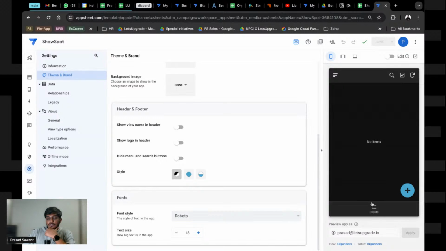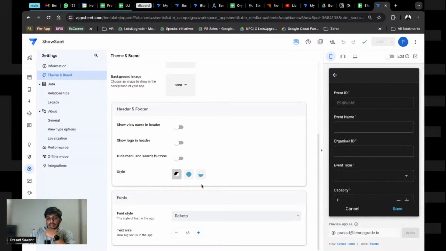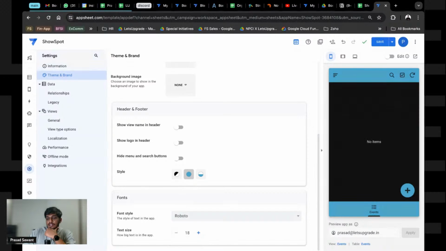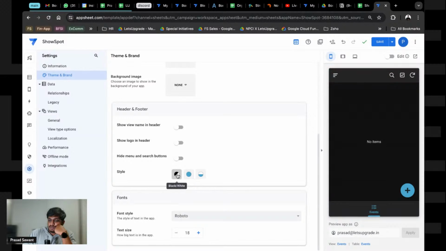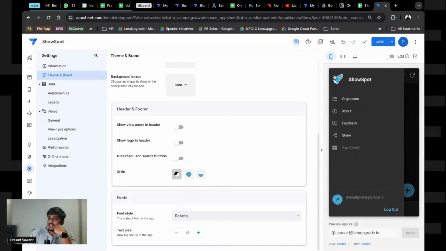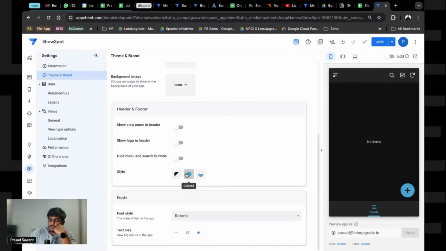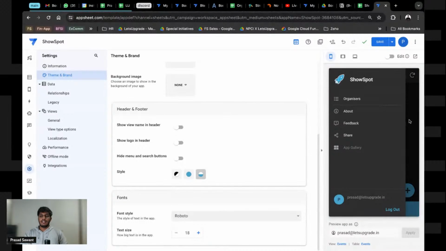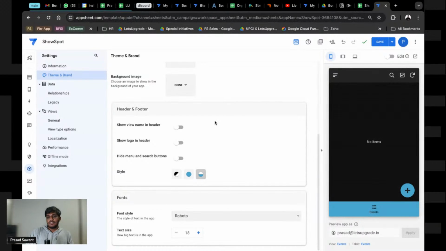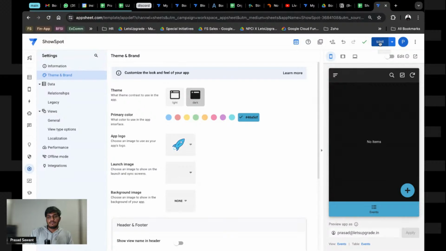Style, again, how your app looks, right? So you can change it. See, there is a color added on the top and bottom. If you do not understand, it's both the bottom and the top. It is just black and white with no colors here, and only the highlighted part is going to be the color that you choose, right? And if you do this, it's going to be both of these things. For me, it is going to be this particular theme, right? I like it this way, right? So we are done with the theming part, and we will save this.